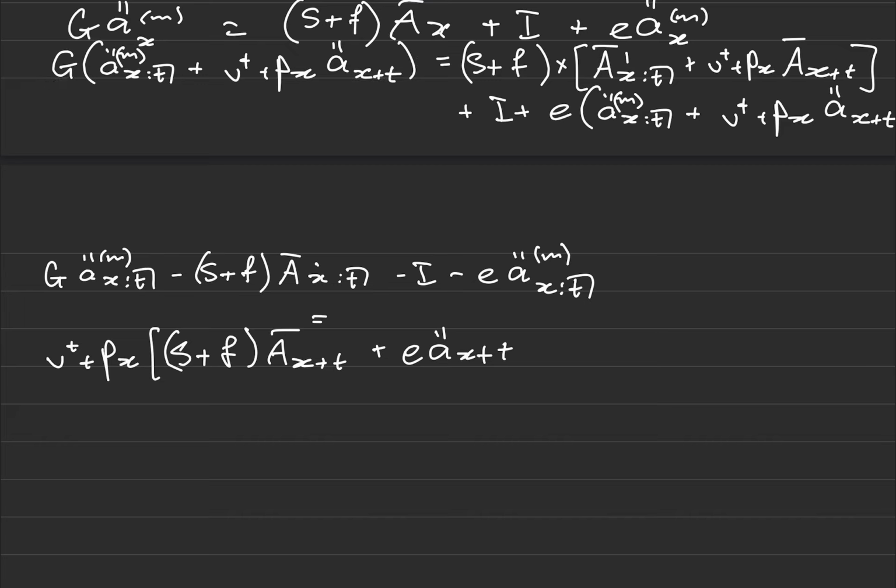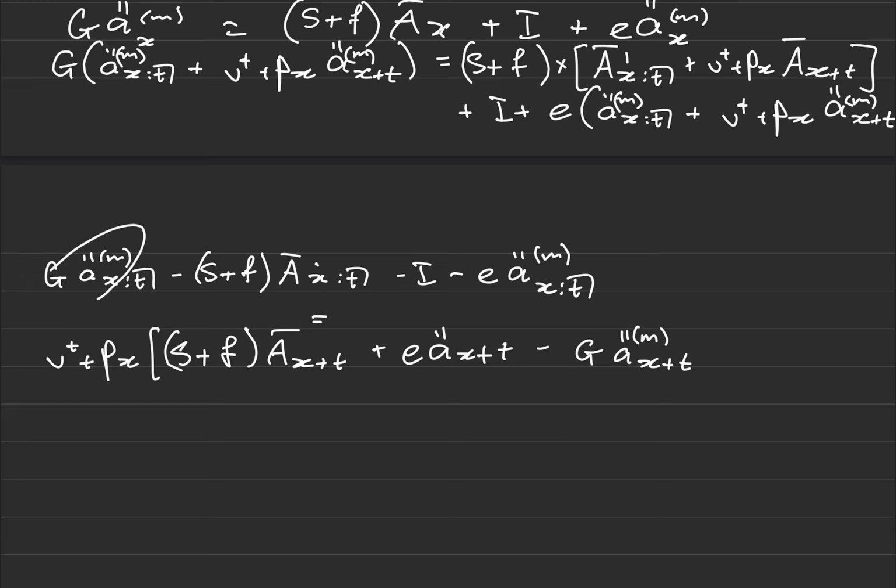So then what happens when I do that is it gets subtracted when I take it across to the other side, and then this v^t tp_x will come out as this common factor, and I'll have subtracting G A_{x+t}. Okay, and then once again, this should be m, this should also be m, and this should be m. Okay, now let's just make sure we haven't left anything out. Have I dealt with this term?